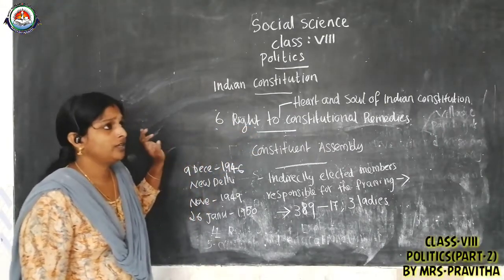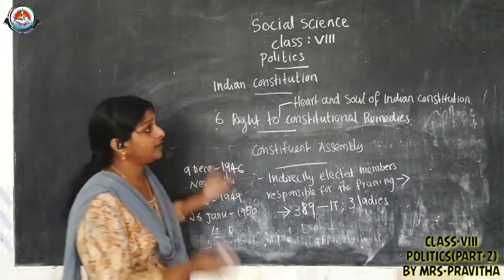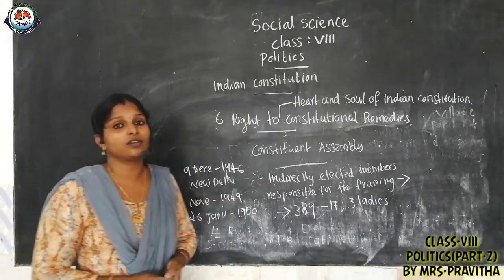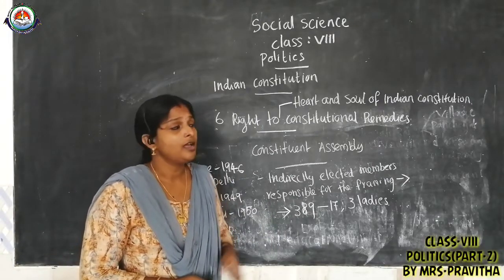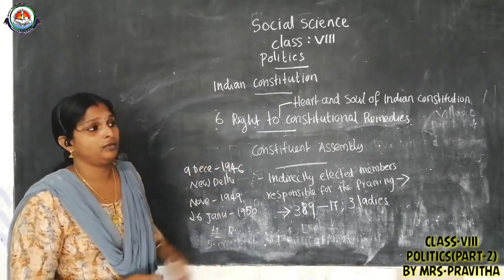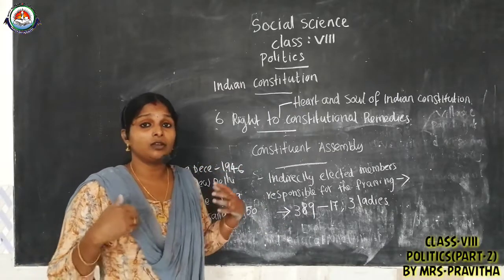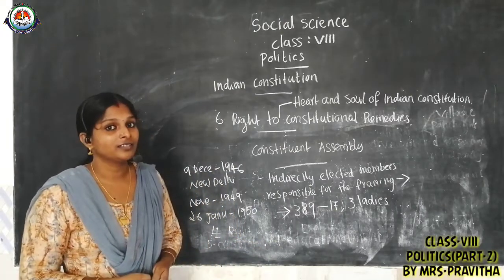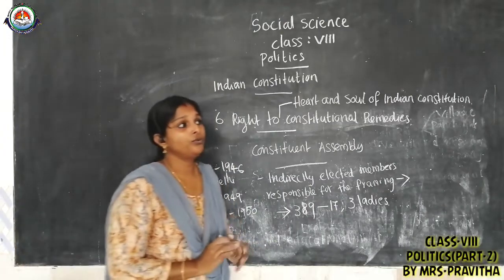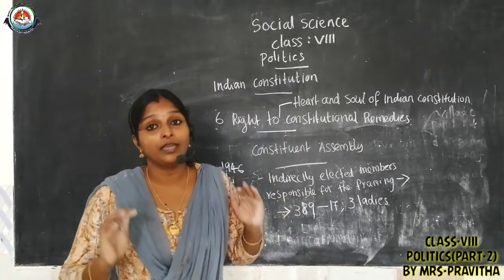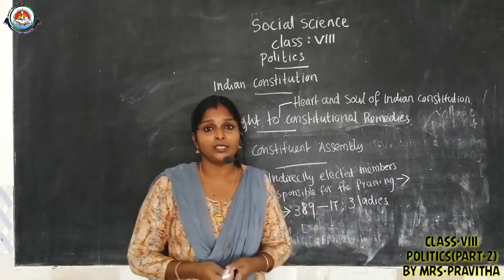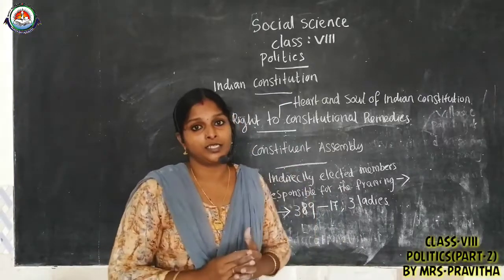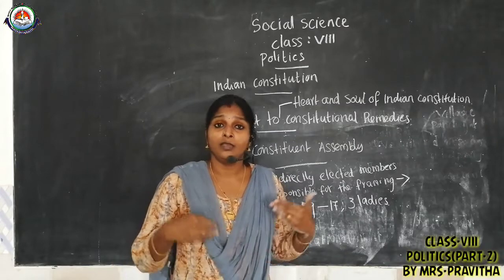Children, we discussed that these 389 members sat together, discussed together, and finally our Constitution was made. But in framing this Constitution, the Constituent Assembly faced a lot of challenges. Do you know what challenges they faced? At that time India got freedom from the Britishers, but India was not free from many problems.